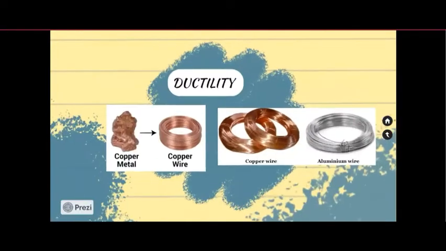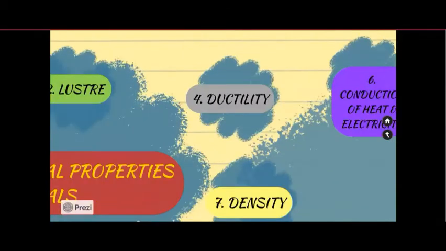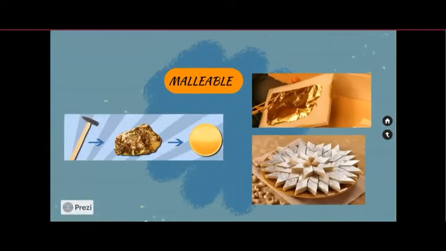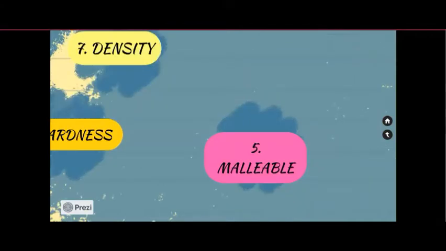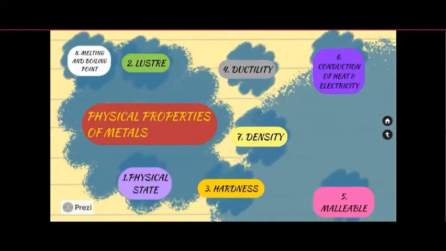Next is ductility. When a metal is pulled through a hole, a wire is formed. This property of metal is called ductility. Then is malleability. When you keep on hammering an iron nail, after some time you will see a thin sheet forming. This property is called malleability of metals. Next is the conductivity of metals. Metals are good conductors of heat and electricity. Some examples are silver, copper and aluminium, which are the best conductors of heat and electricity.